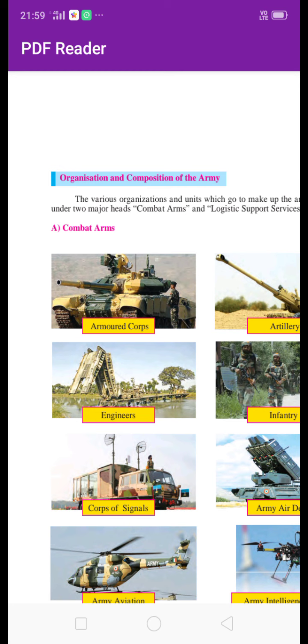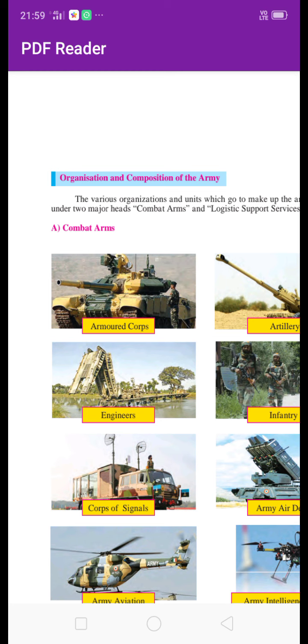Combat means fighting. Here are given some pictures of fighting arms. Now see the fighting arms. The first is armor corps. Armor corps means military vehicles which run on the land.